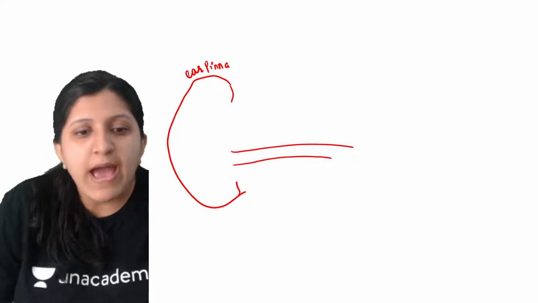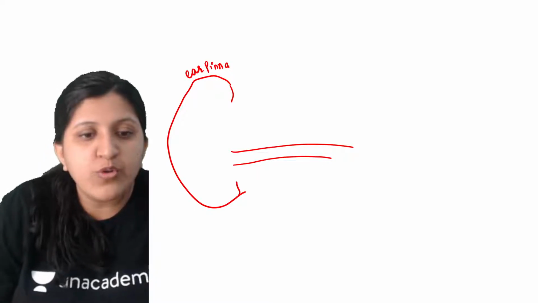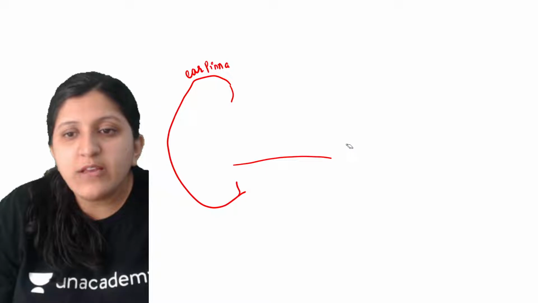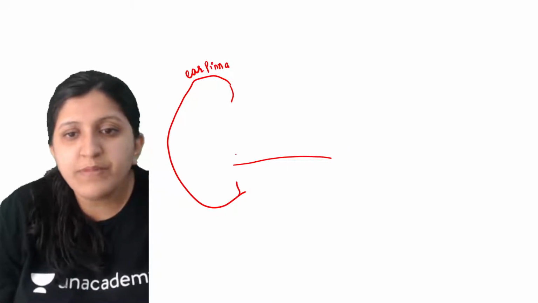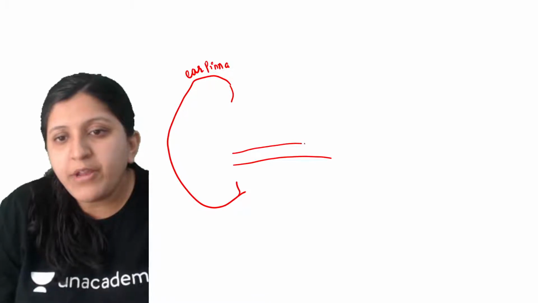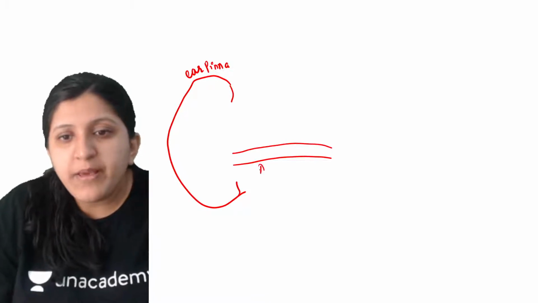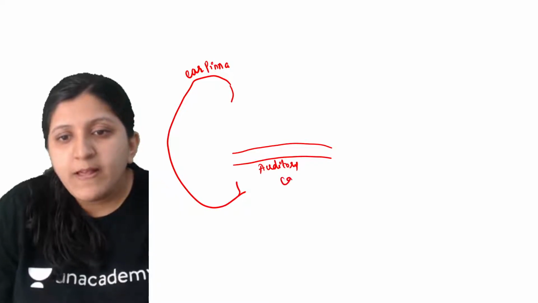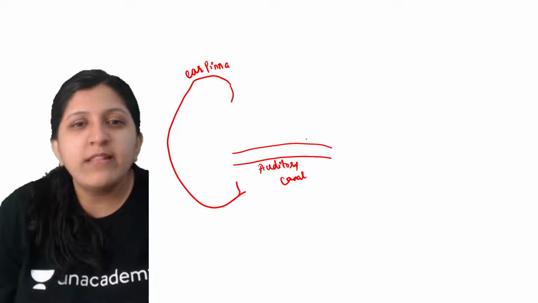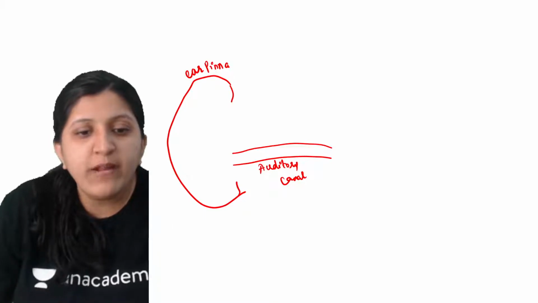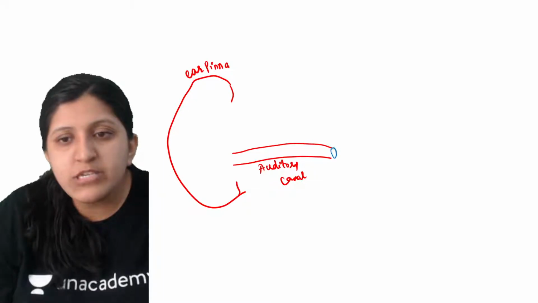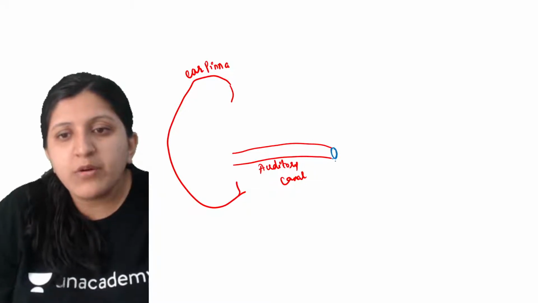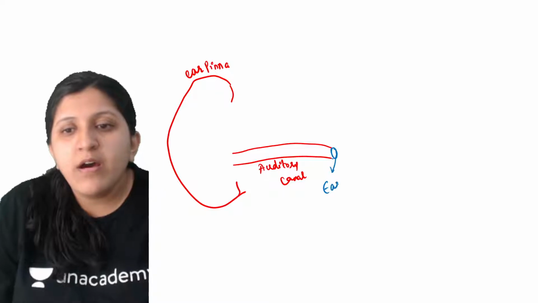At the end of the auditory canal, what do you find? Let me just change this. Now this one is the auditory canal, and I'll label it here. So at the end of the auditory canal, what do we find? There is the eardrum. The eardrum is situated over here, and this one is the eardrum.